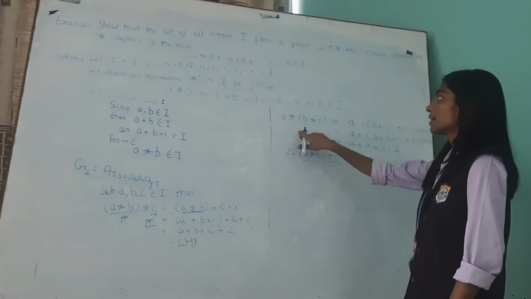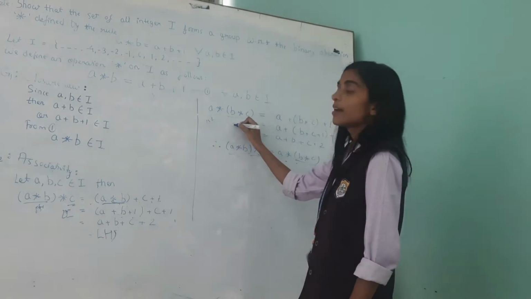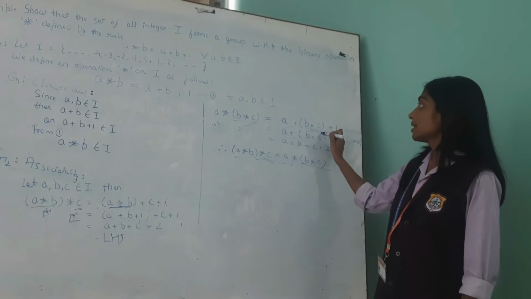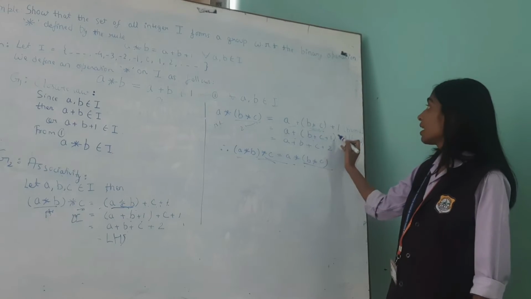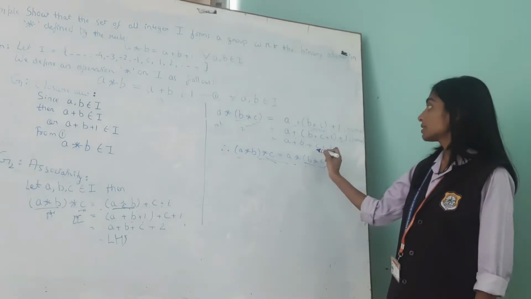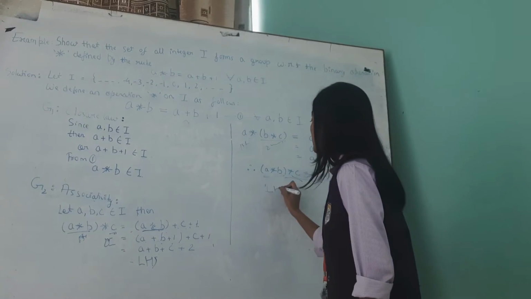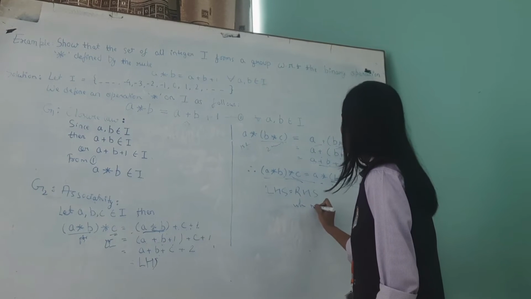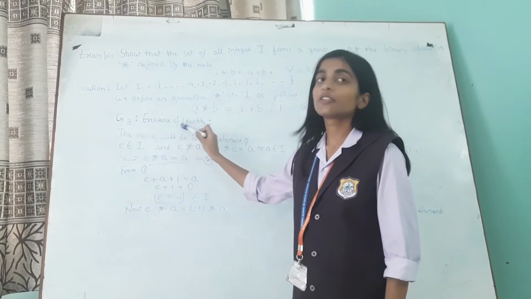And for the right hand side, A star (B star C), we will take A as the first element and B star C as the second element. Then again from equation 1, B star C will be equal to B plus C plus 1. Then A plus B plus C plus 1, and 1 is already there, plus 1. Then A plus B plus C plus 2, which is equal to RHS. So here LHS is equal to RHS, which holds associative.